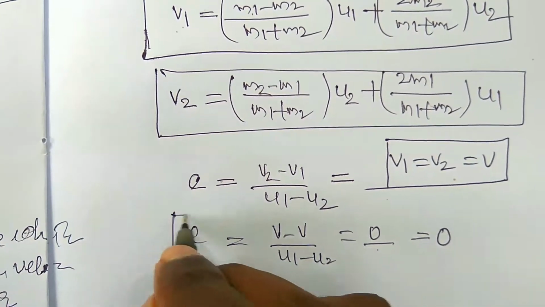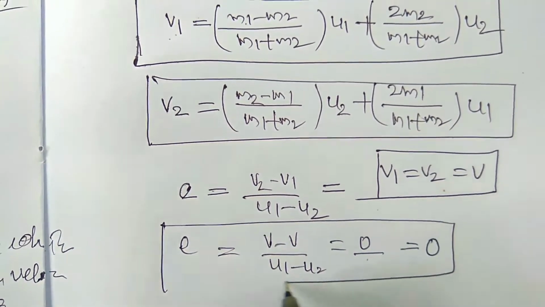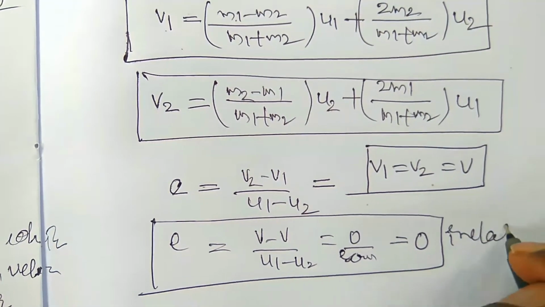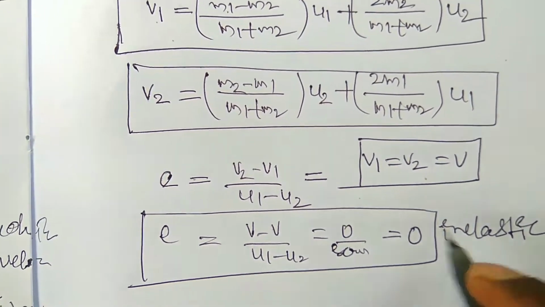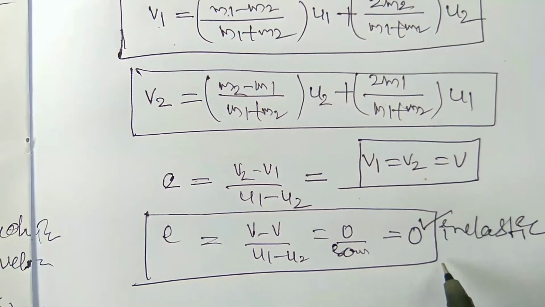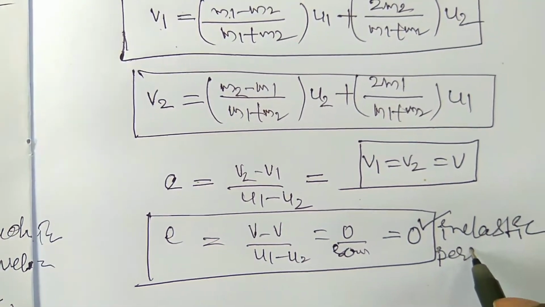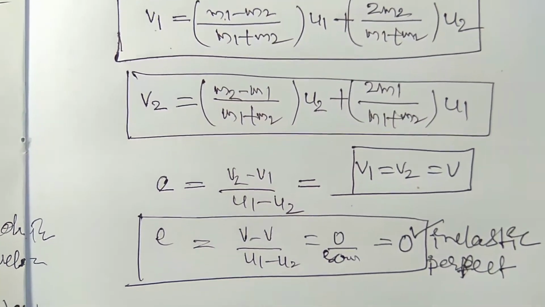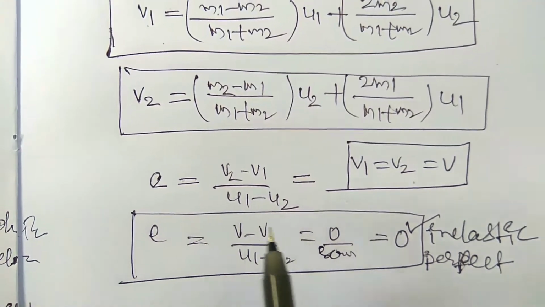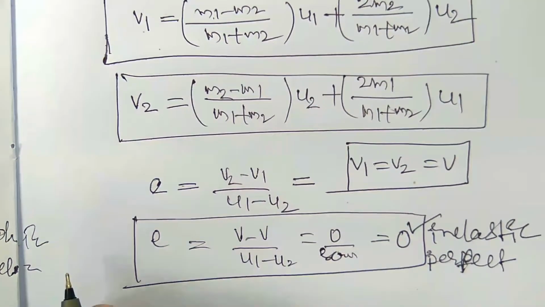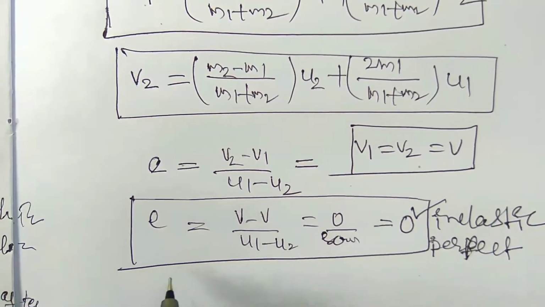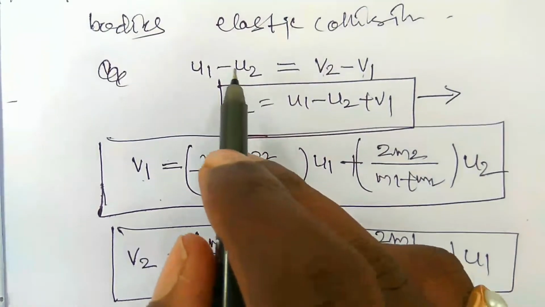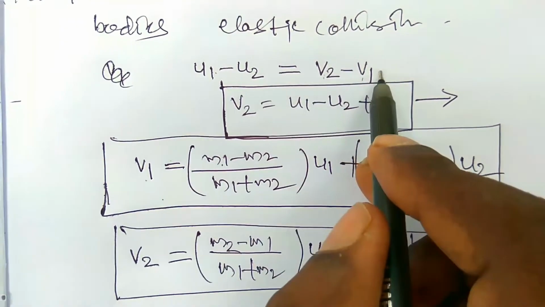Therefore, in the case of perfectly inelastic collision, the coefficient of restitution is 0. In the case of elastic collision, you already wrote that u1 minus u2 is equal to v2 minus v1.